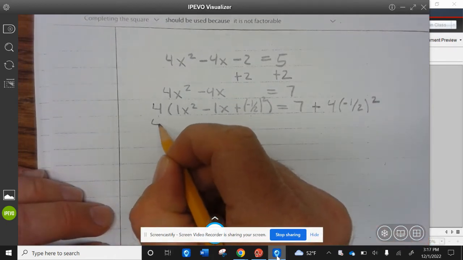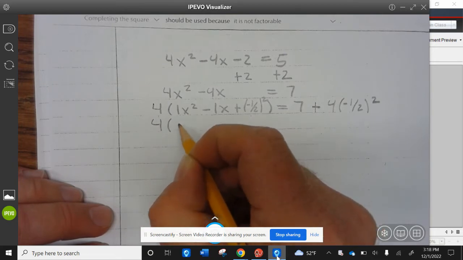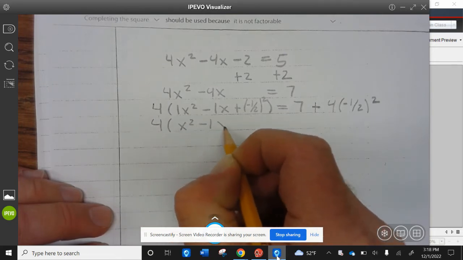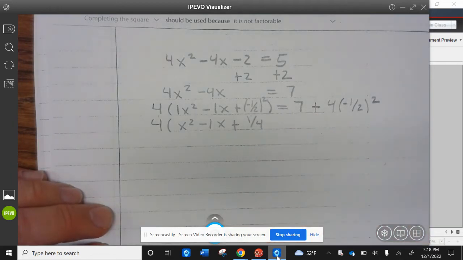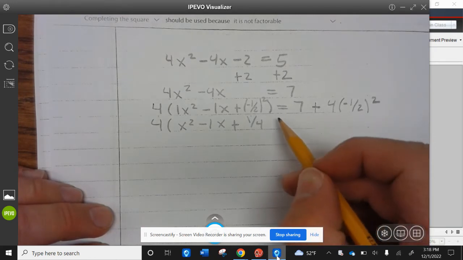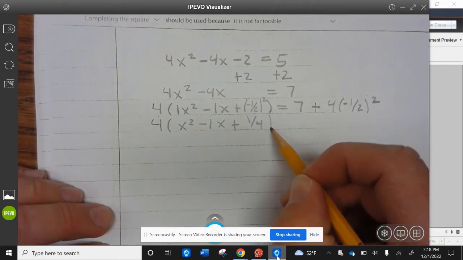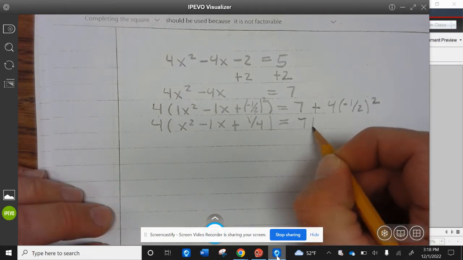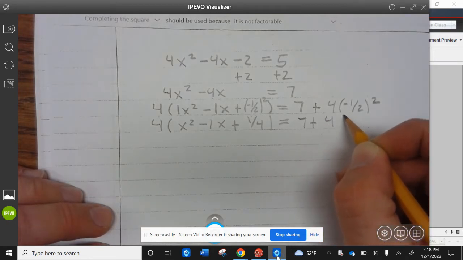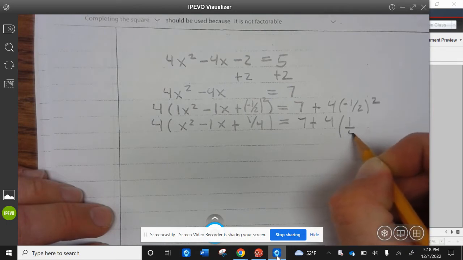So then this becomes 4. We don't need to put 1 there, so it's x squared minus 1x plus 1/4 equals 7 plus 4 times 1/4.